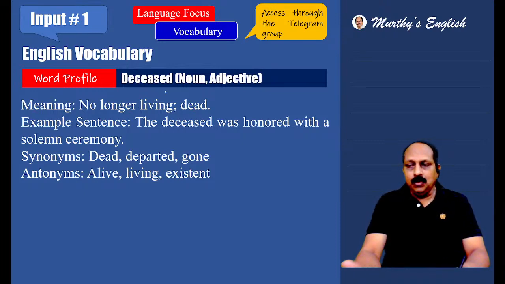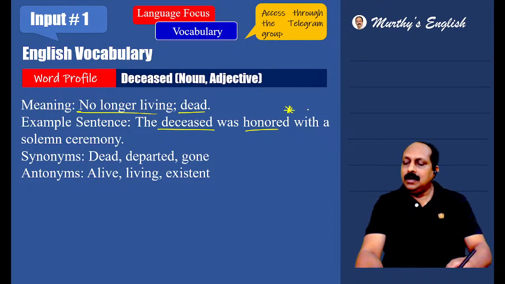Deceased. You all know the word disease as a noun, but that is a different word and this is a different word altogether. Here it could be a noun, it could be an adjective, and it could be a verb, usually noun or adjective. No longer living, or dead. A dead person. The deceased was honored with a solemn ceremony. Honored, an important word. Honor. It is not 'honor' with an H sound, the H is silent. Based on that, we say it is an honor, not a honor, an honor. Dead, departed, gone. Alive, living, existent.